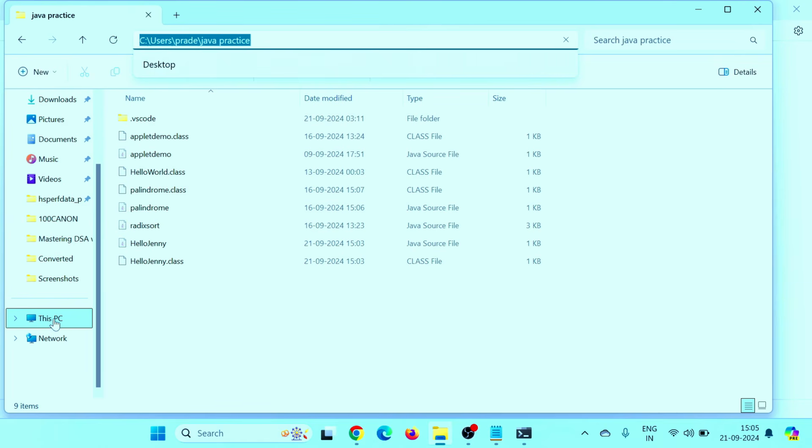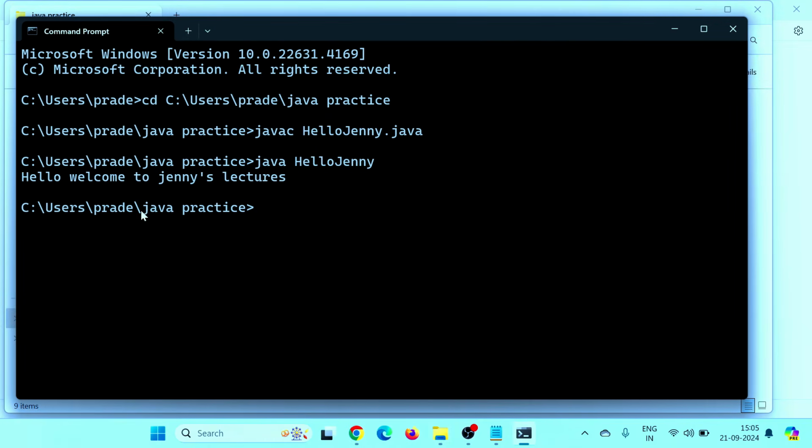And see, if you have written your program on the desktop, then while running the program you also have to change the path here. The path should be where your hello Jenny file, or whatever the file name is, lives. So this path should be exactly the same. My hello Jenny file is in C drive, users, username, and Java practice. So you have to set this path, otherwise it will give you an error. You need to take care of this.